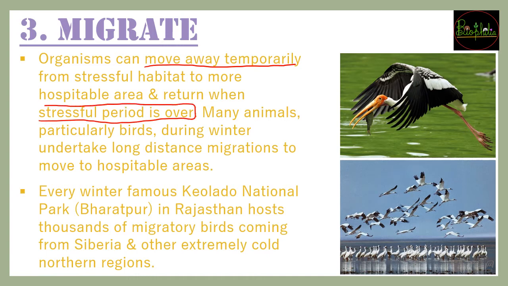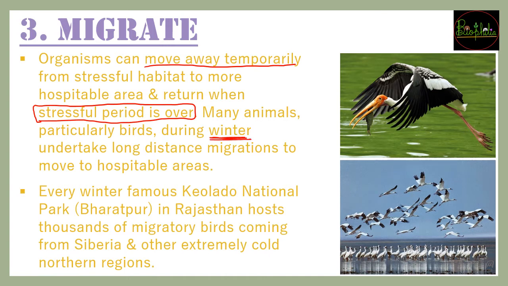They are just guests for a few days, like staying at a neighbor's place until the situation is all right, and then they go back to their home. Generally this happens in many animals and some birds.